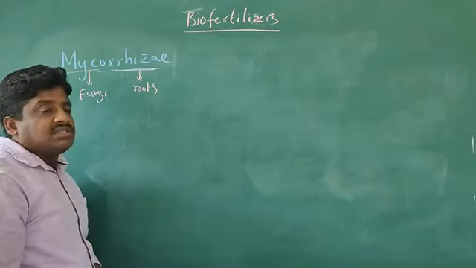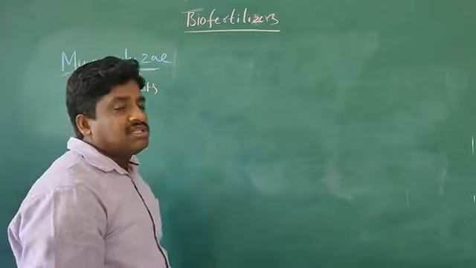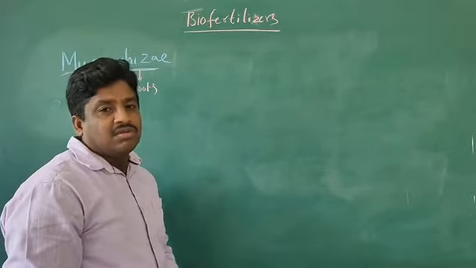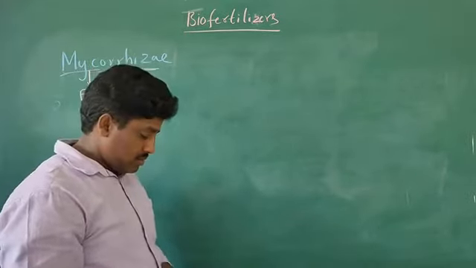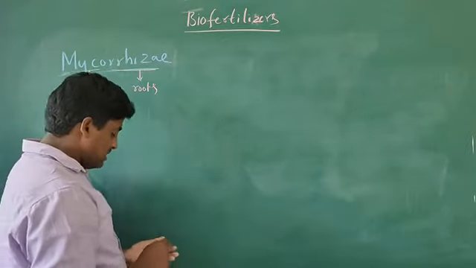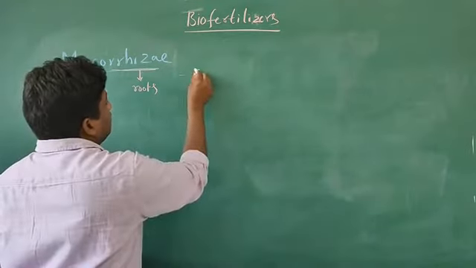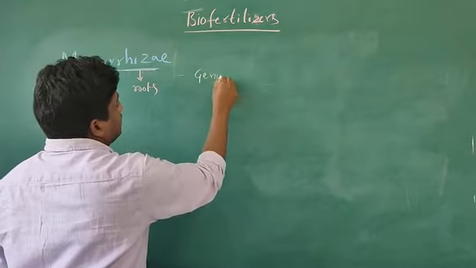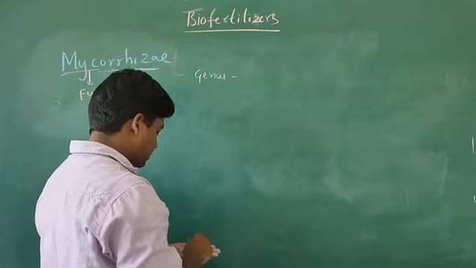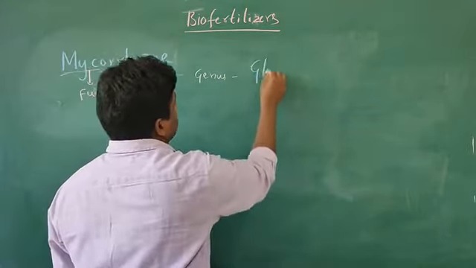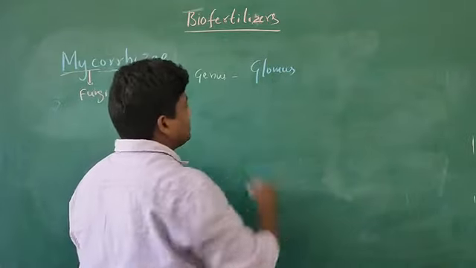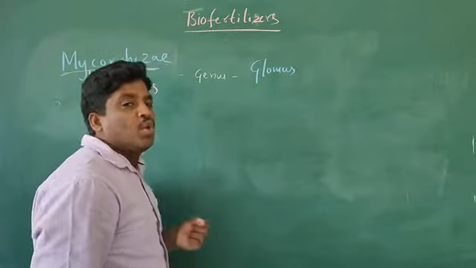Some members, particularly the genus Glomus, form the mycorrhiza.